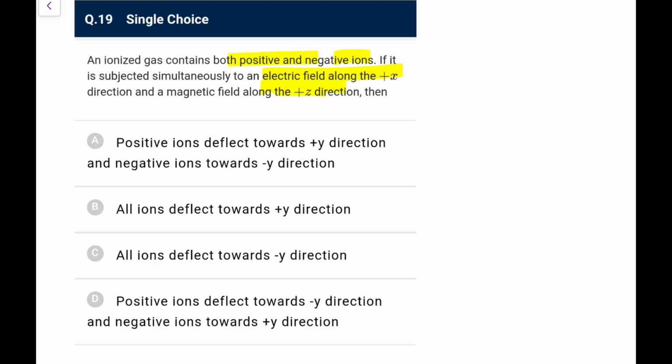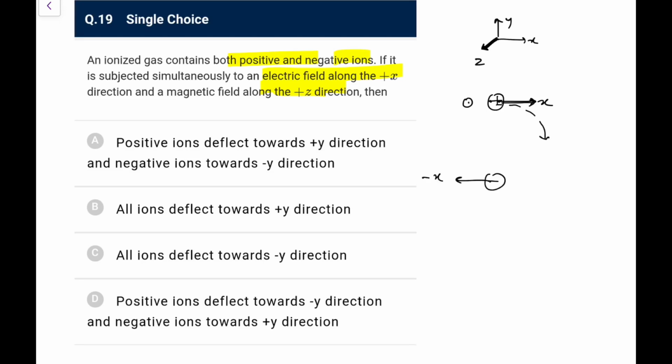So how we can think of, let's assume both were at rest. So electric field for positive charges will push them along plus x axis, let's say here, and the magnetic field is along plus z. So let me take, this is x, this is y, and z coming towards you. So I can represent this magnetic field like this. Because it will gain velocity along x, and if I do that v cross b, it would be deflected towards like this. So it will be deflected along negative y axis, and if I start with negative charge, it will go here along the negative x.